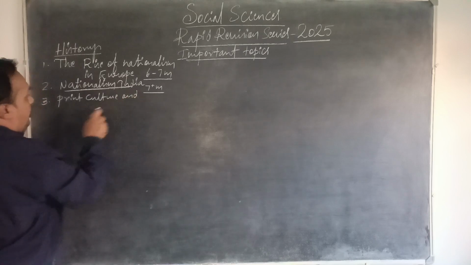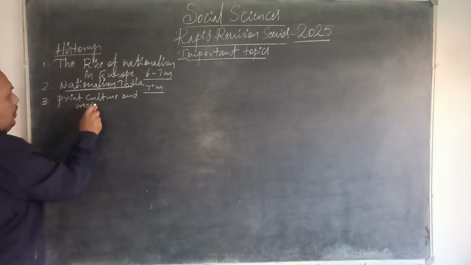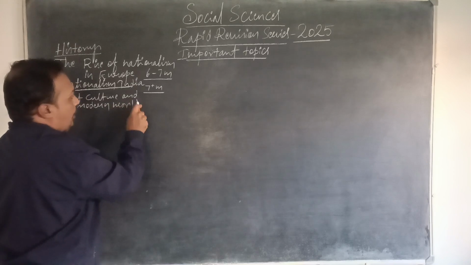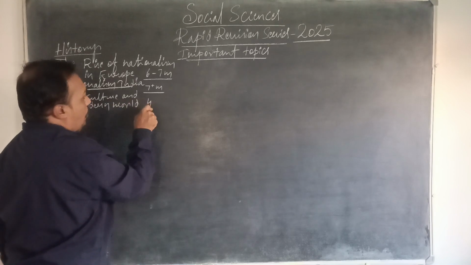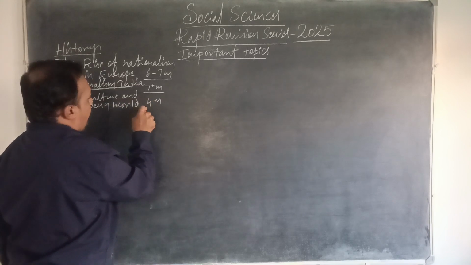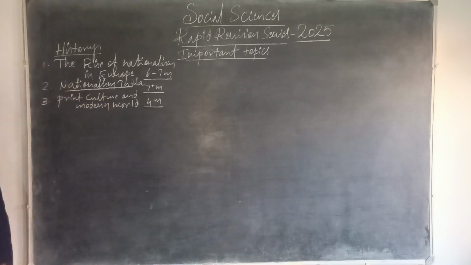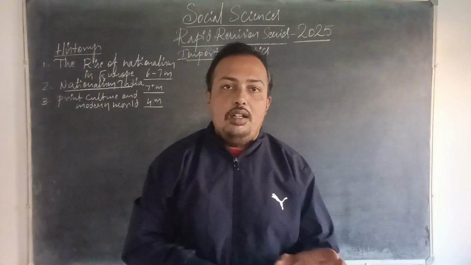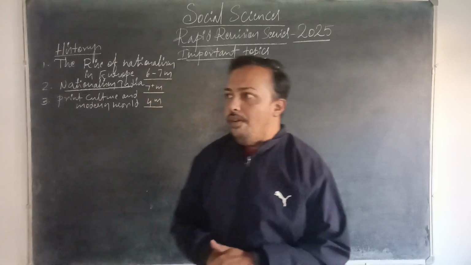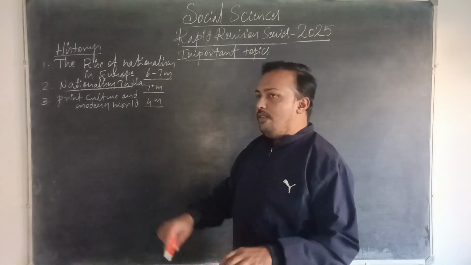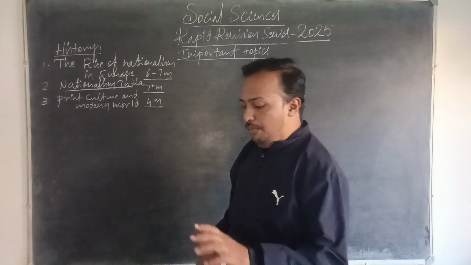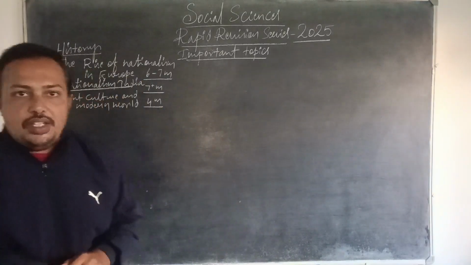This chapter is also going to carry 4 marks. So these are the 3 important chapters to be studied in your history part. In the marathon series I will speak about the topics to be covered in each chapter. I will come to it later. Let us move to the next one.